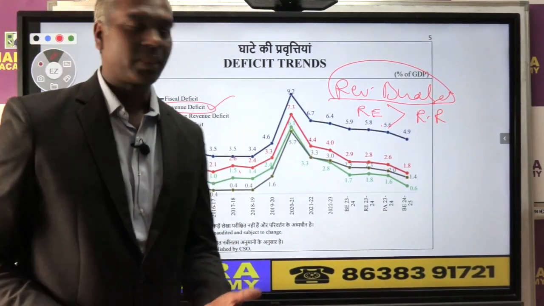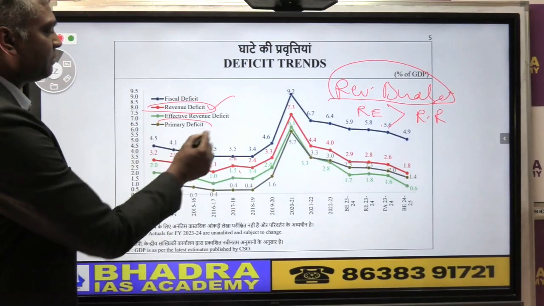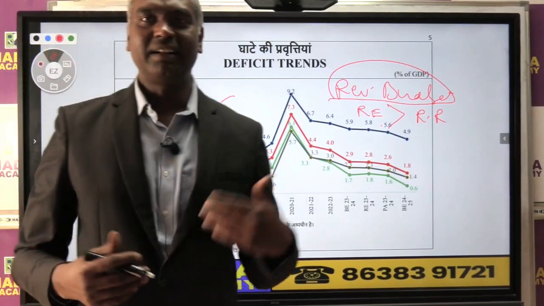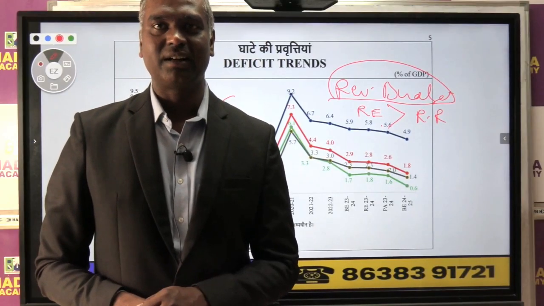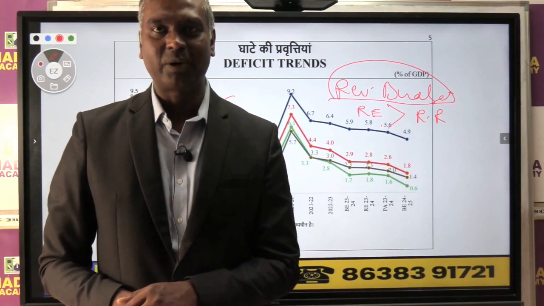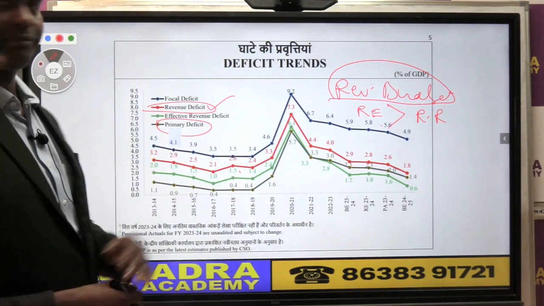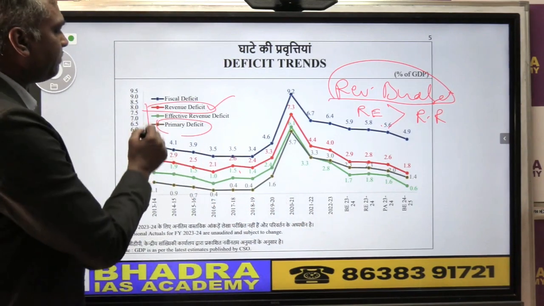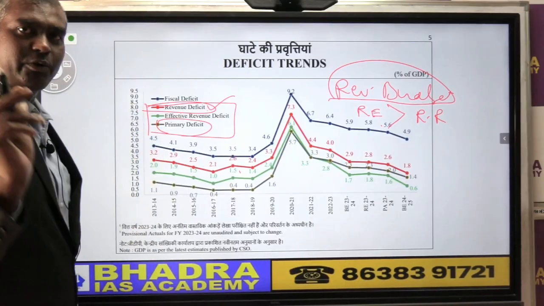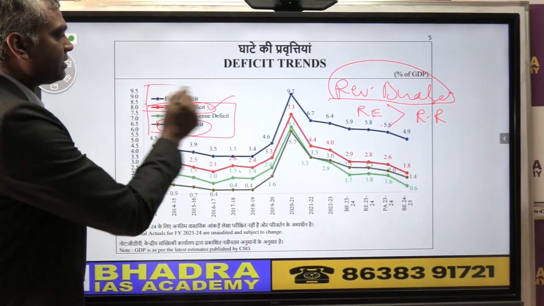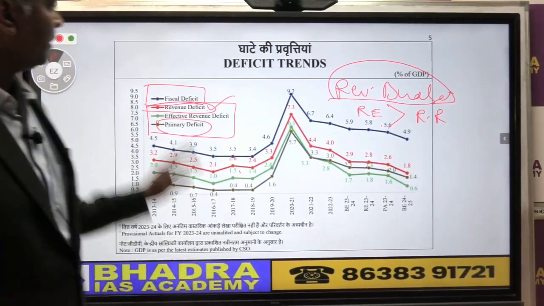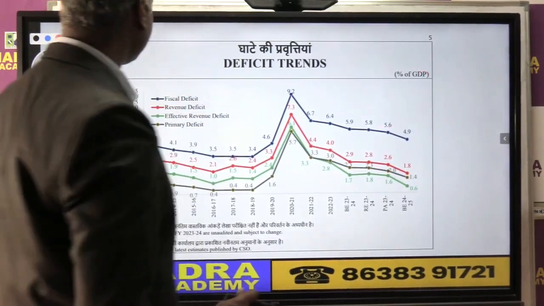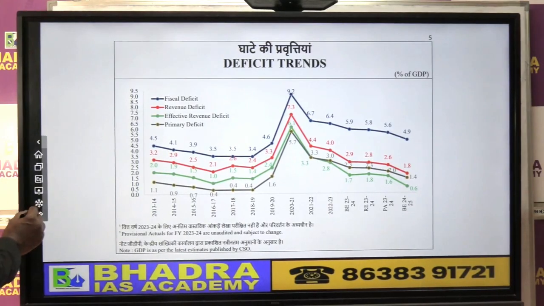Is it clear? Primary deficit simply means other than the previous year government ka borrowing for repayment of loan etc., what is the present government ka borrowing, because of which how much is the deficit. These are not that important actually. There is only one important concept, that is called fiscal deficit. So now we need to have a little understanding of what is fiscal deficit.